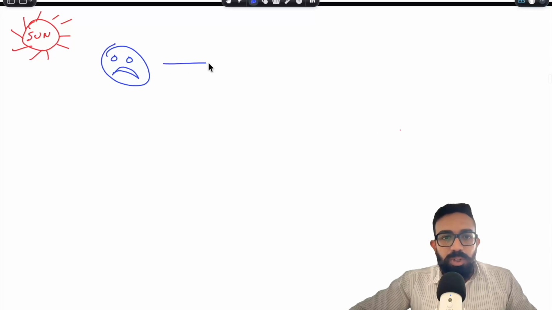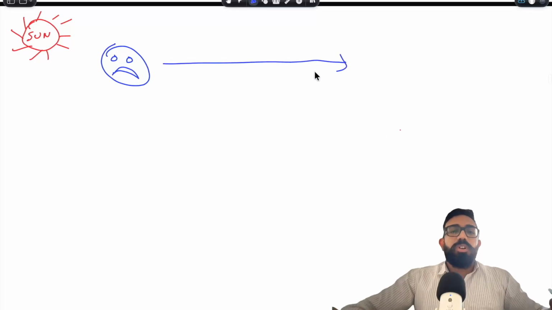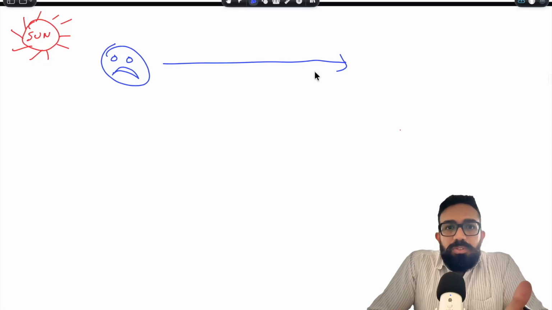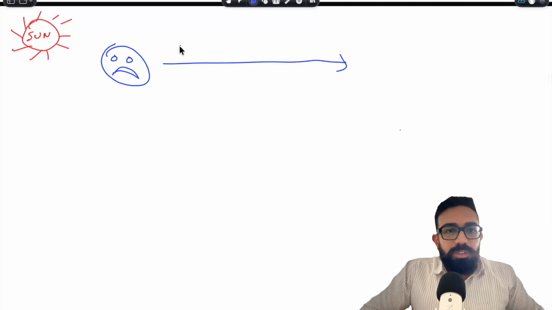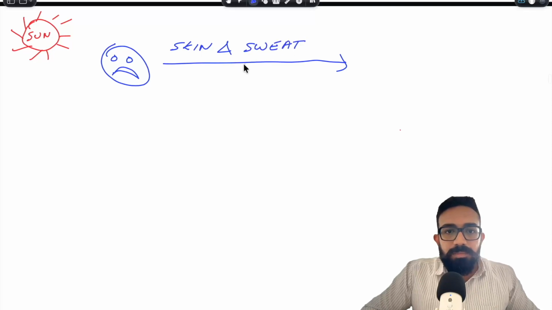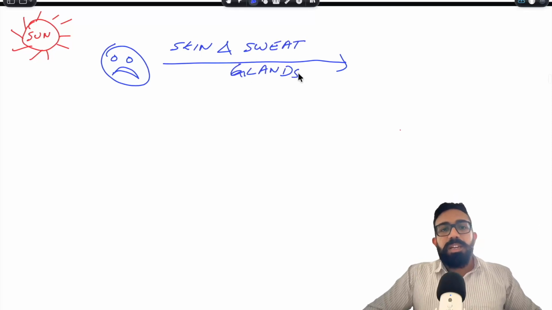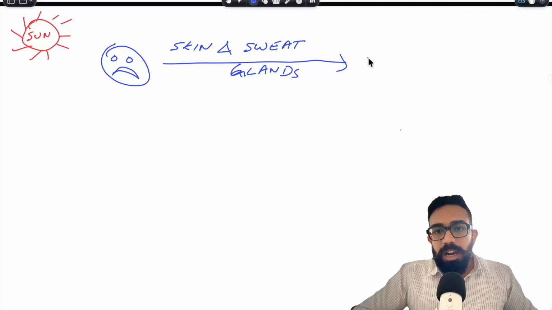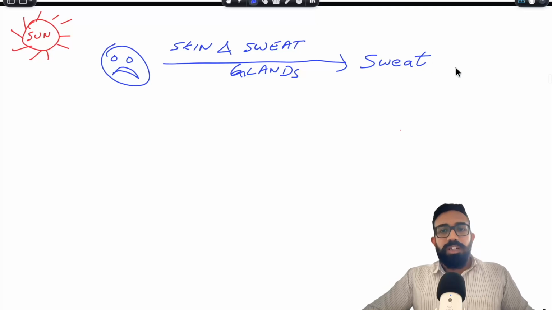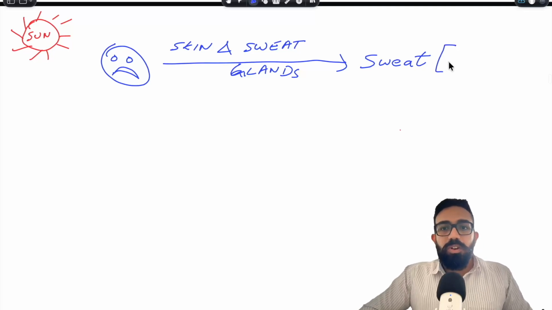What does the body do? The first organs of the body that try to counteract these effects of heat are the skin and sweat glands. They become active and they start sweating, producing sweat. What does sweat contain? Sweat contains a lot of electrolytes. Always remember this.